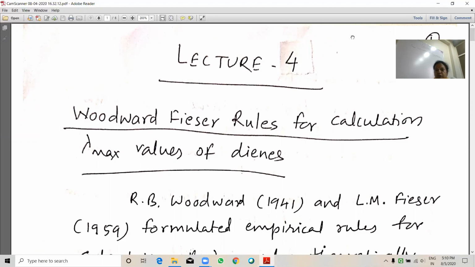Actually, this value which we are going to calculate is just one empirical rule formulated, and after calculation, the lambda max value will come close to our observed value, meaning the practical value. Suppose we are taking 1,3-butadiene, the observed value will come around 217, and after the calculation with the Woodward-Fieser rule, it will also come to 217. So this is the formulation empirically.